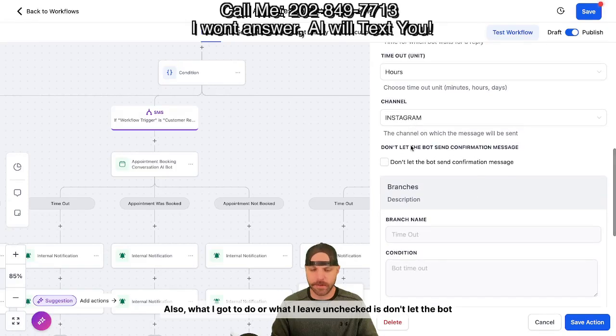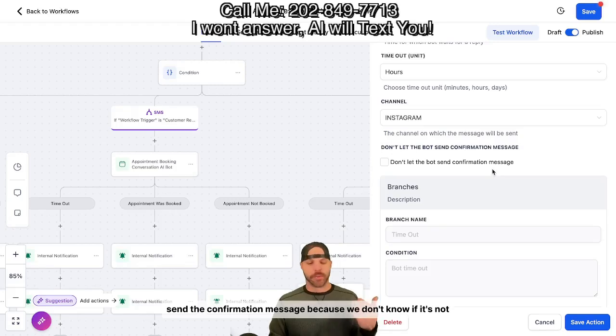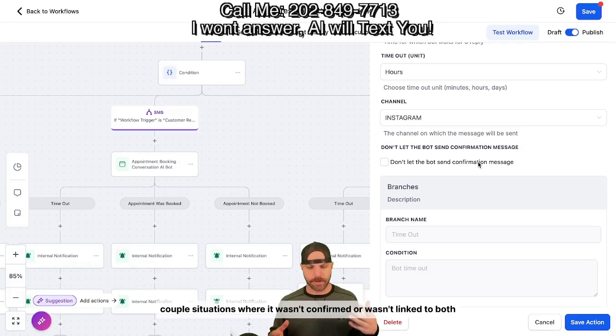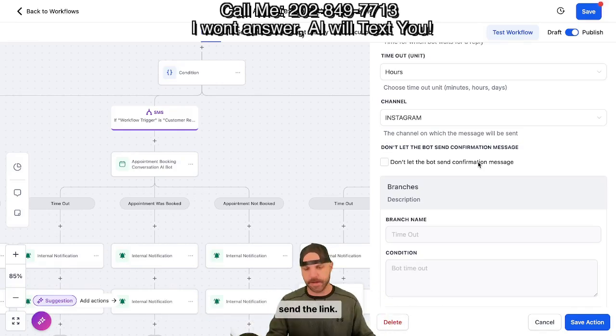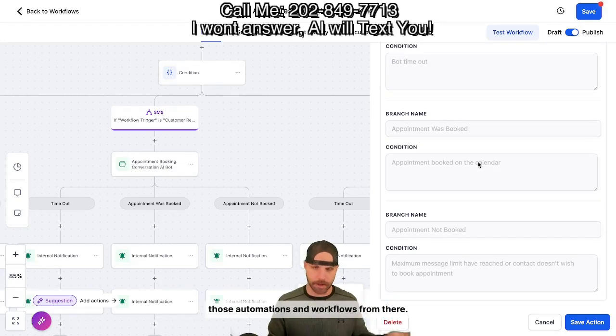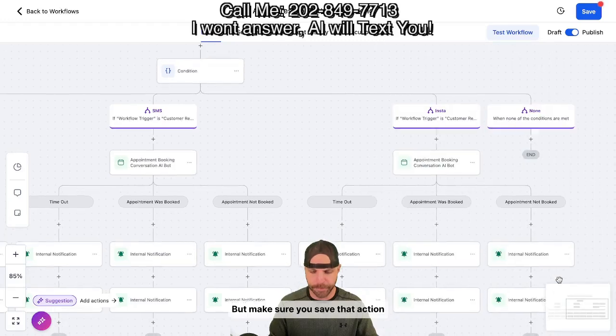Also, what I leave unchecked is don't let the bot send the confirmation message, because I've had a couple of situations where it wasn't confirmed or it wasn't linked to both calendars. So until I figure that out 100%, I just leave the confirmation off and send the link. That way the customer can go there and book it, and you can set up those automations and workflows from there. But make sure you save that action.